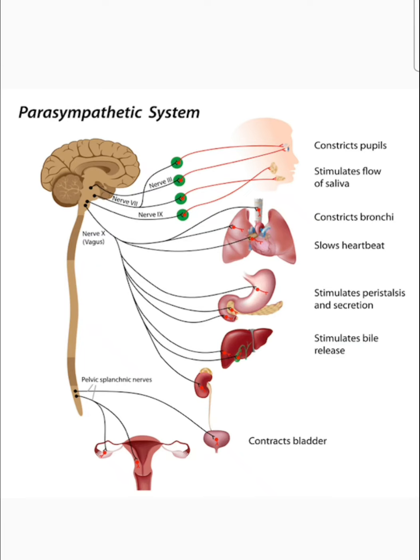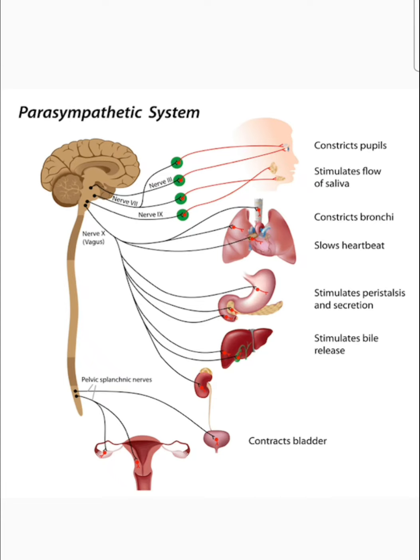Now on the digestive system. When we see its action on the digestive system, it increases all digestive secretions like pancreatic secretion, bile juice secretion, insulin secretion, and it also increases the motility of stomach and intestine. So it stimulates peristalsis and secretion of digestive system.